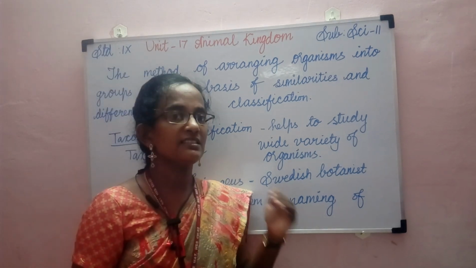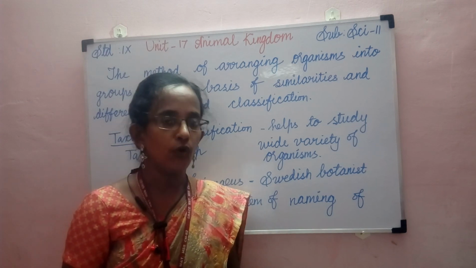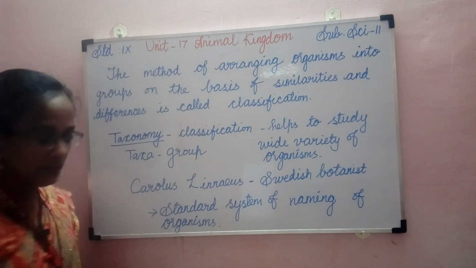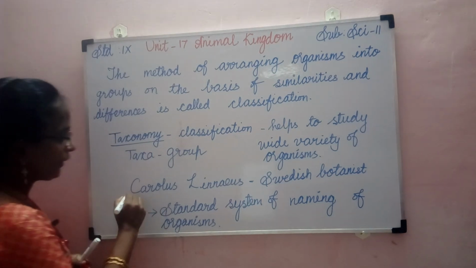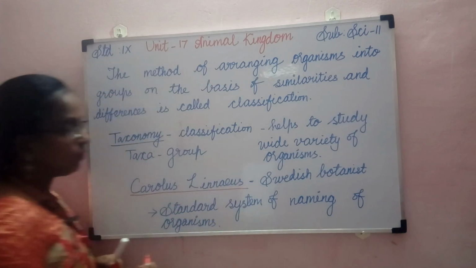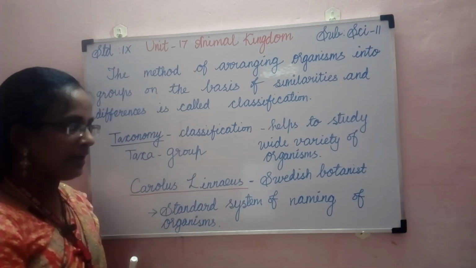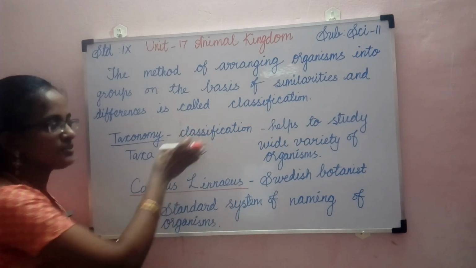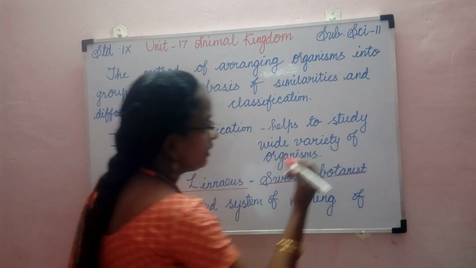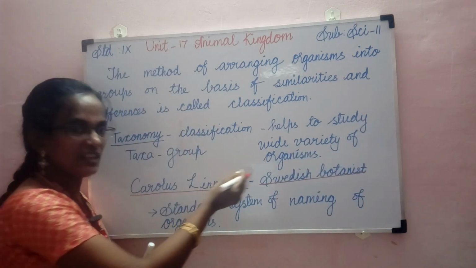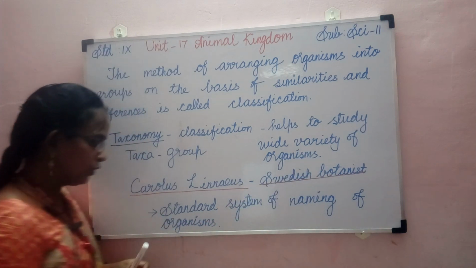The first systematic approach to the classification of organisms was done by a Swedish botanist named Carolus Linnaeus. Swedish means he belongs to the country Sweden, so we call him a Swedish botanist.